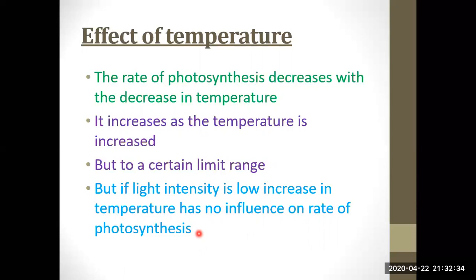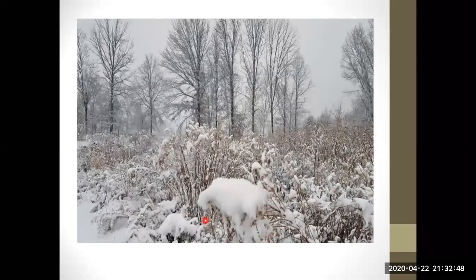Yes, you can guess it, that light is very important for the light reaction, or light dependent reaction, of photosynthesis. So when light is not present, temperature cannot affect the rate of photosynthesis. Light is very essential and crucial for the photosynthesis process. You can see in those countries where temperature is very low, below 0 degrees centigrade, the plants do not grow their leaves. There is no photosynthesis because temperature is very low and plants cannot do photosynthesis under such temperature.